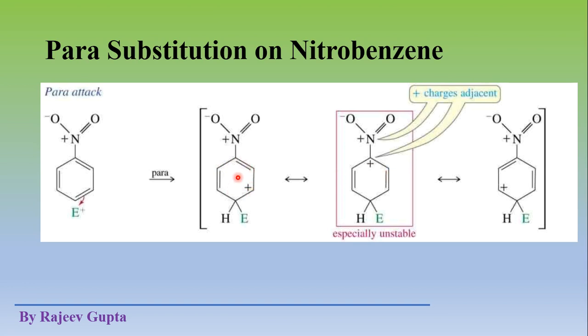See these types of resonating structures. The pi electrons shift toward this side and the positive charge goes to the ipso position. Now again we get this type of resonating structure where both positive charges are adjacent to each other. So this is a very unstable structure. So this intermediate also is unstable, so it will not form product.